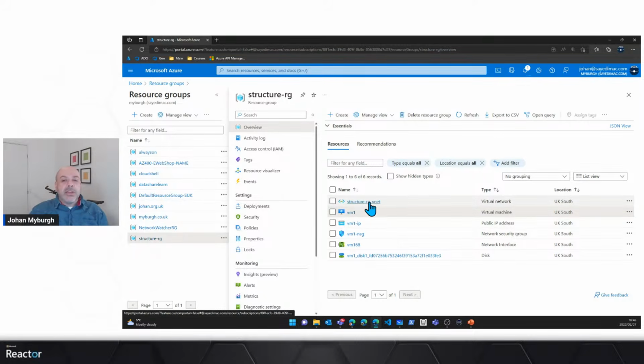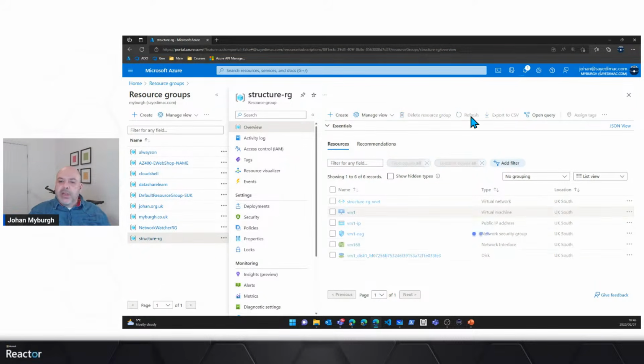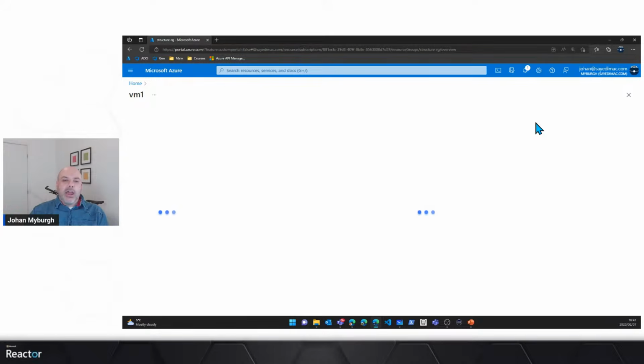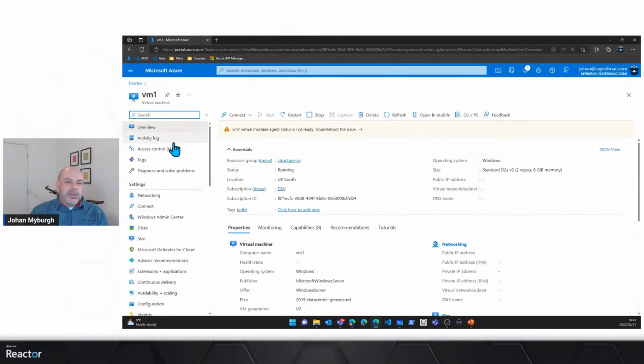So there you can see there's my virtual network. And so altogether at this point in time, there's sort of 6 different resources that all make up that one virtual machine, and they're all stored in that same resource group, right? And there you can see I created the virtual machine, happy days, and I can go and manage this virtual machine. I can stop it, I can restart it, I can connect to it, for example, using